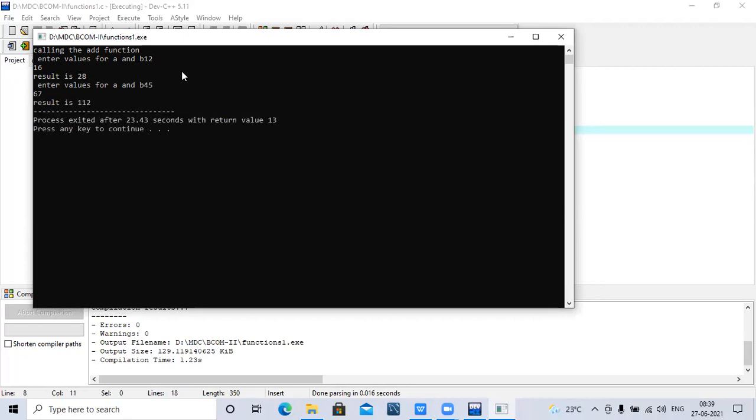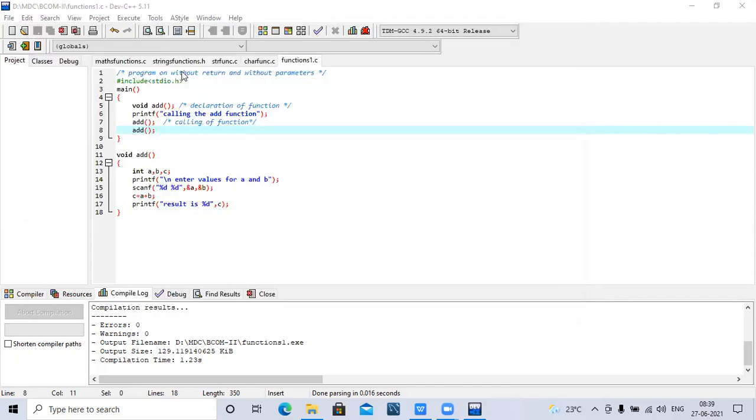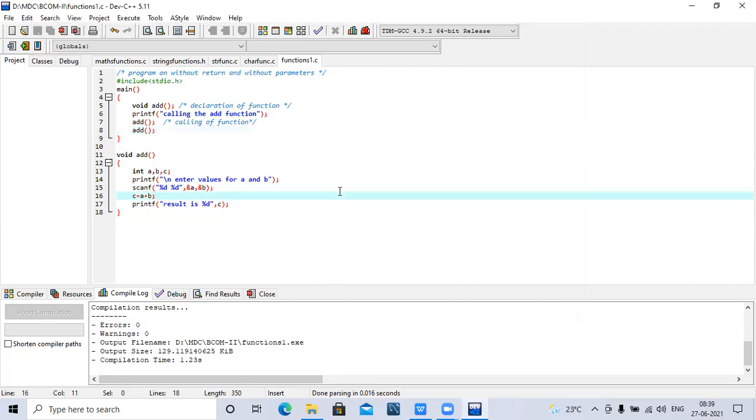So I am able to execute the same function any number of times without writing the code again. This is the advantage of functions. Once you write the logic or code, that code or logic can be used anywhere, any number of times. That is the advantage of using functions. Okay, this is the end of today's session.